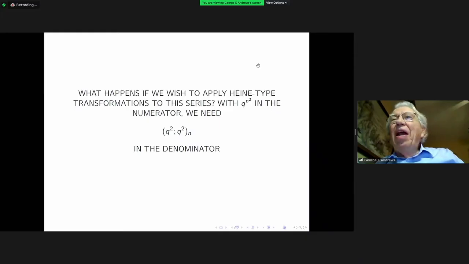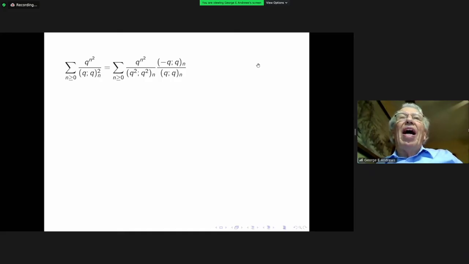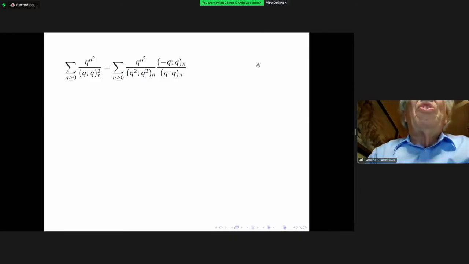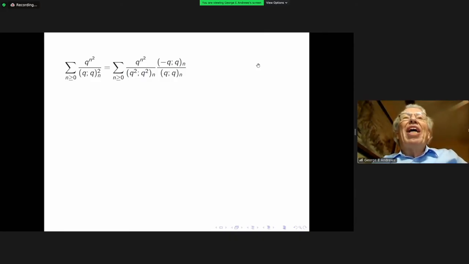Well, Ramanujan, not to be deterred, I suggest, said, why don't I rig it? So I will put that product there, and then I will cancel out factors in order to make this an identity. And so the only thing going on here is the old algebra idea that 1 minus x squared is 1 minus x times 1 plus x. And so 1 minus q to the 2j is 1 minus q to the j times 1 plus q to the j. And so Ramanujan cancels out the plus factors with this numerator product.